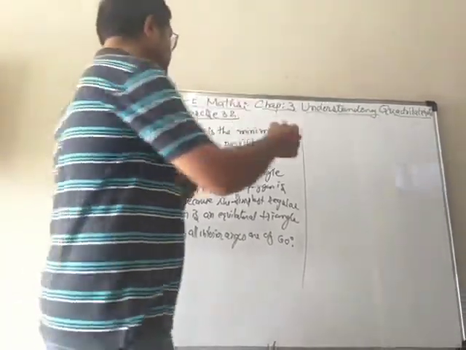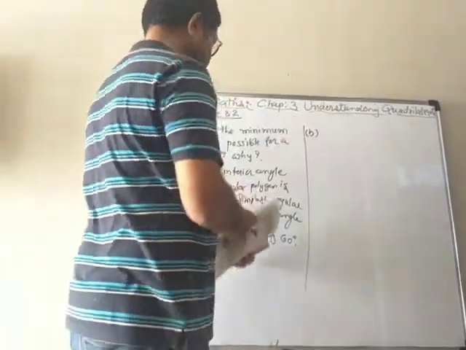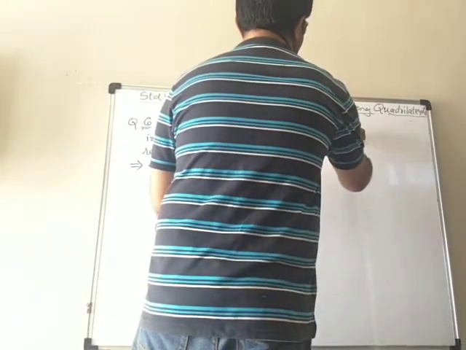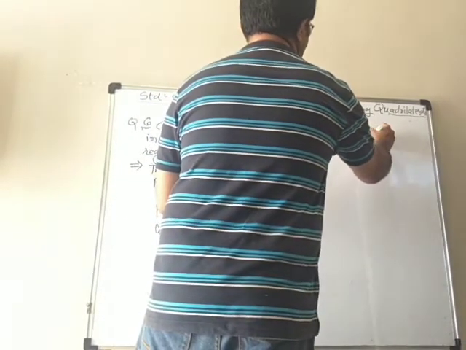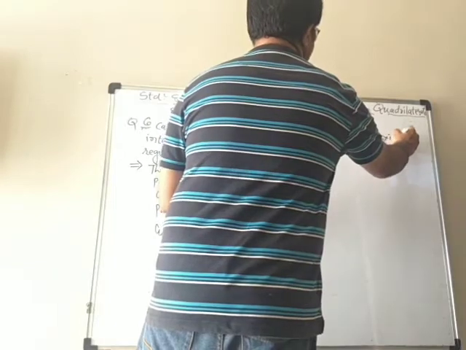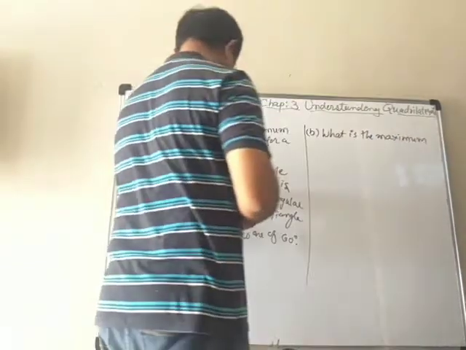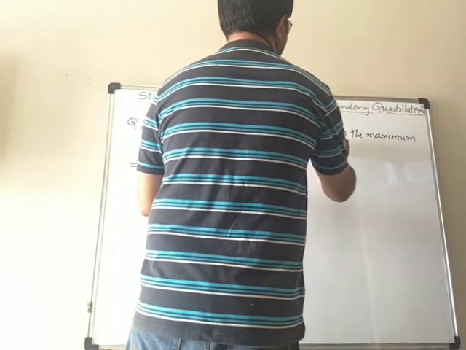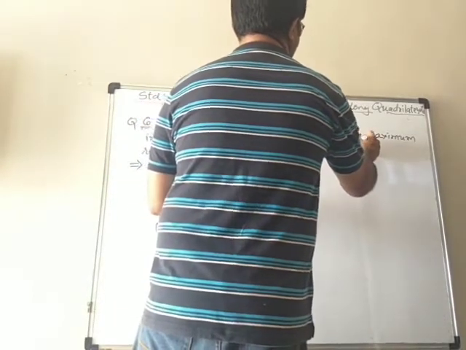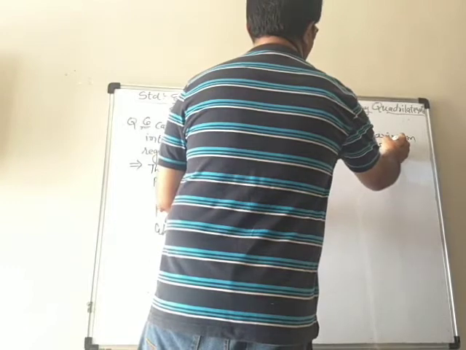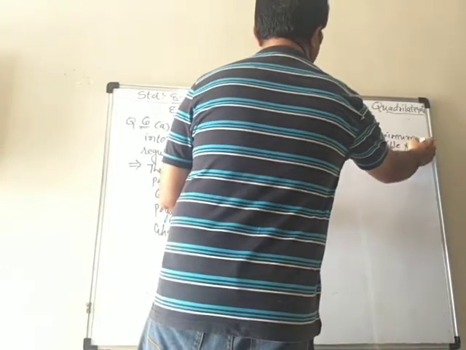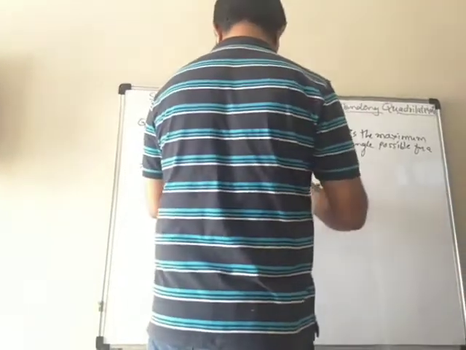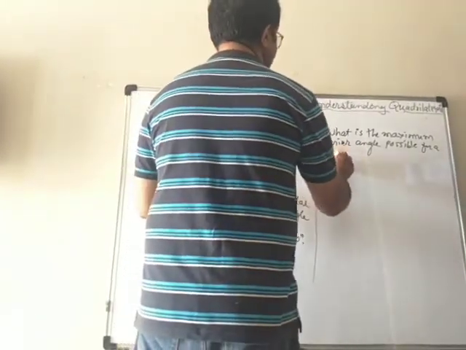Now B, what does it say? What is the maximum exterior angle possible for a regular polygon?